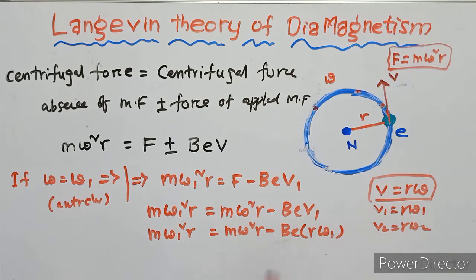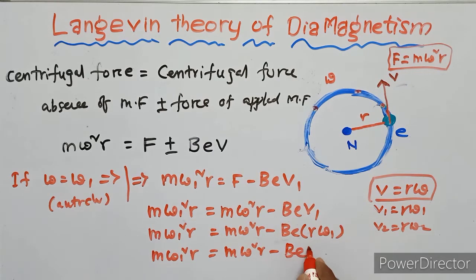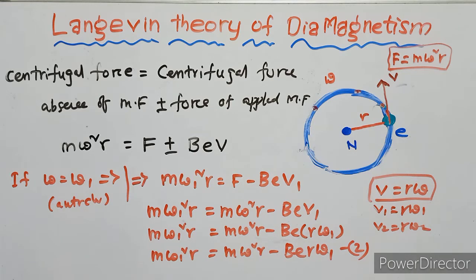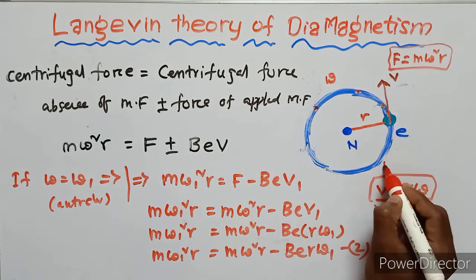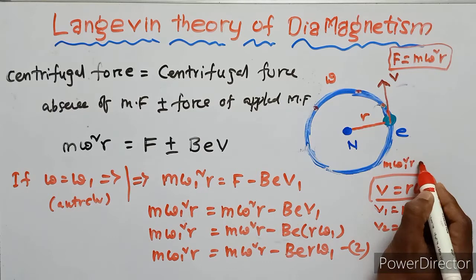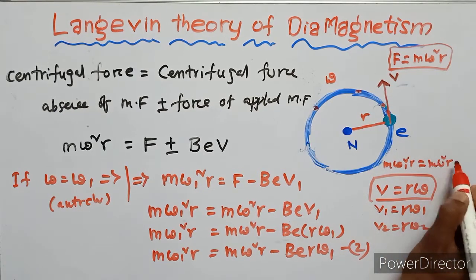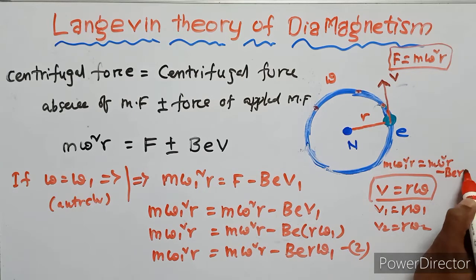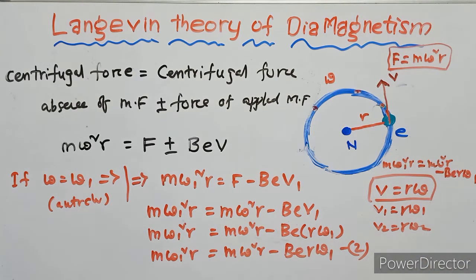This equation can be written as m omega 1 square r equals m omega square r minus B e r omega 1. This is the second equation.